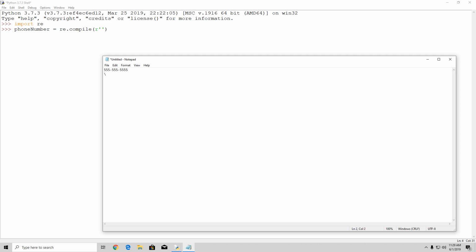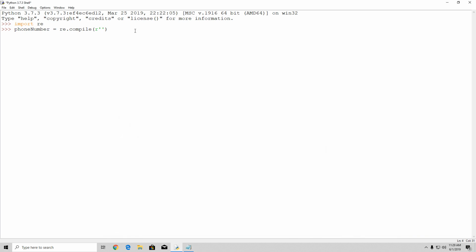As we already know, the \d represents a number. So the easy way that we can write this would be something like this. Backslash d, backslash d, backslash d, which is going to represent the first 3 digits. Then we will specify a dash, and then once again backslash d, backslash d, backslash d for the second 3 digits. Now we need to add another dash and then specify 4 digits, which is going to be represented as 4 backslash d's. So backslash d, backslash d, backslash d, backslash d. And basically this is our regex pattern.